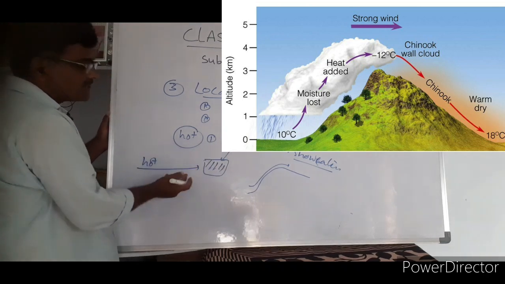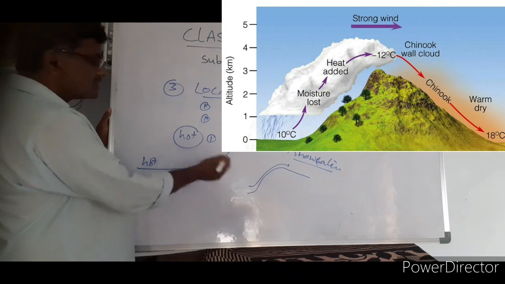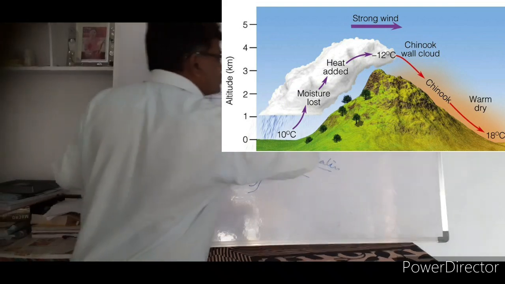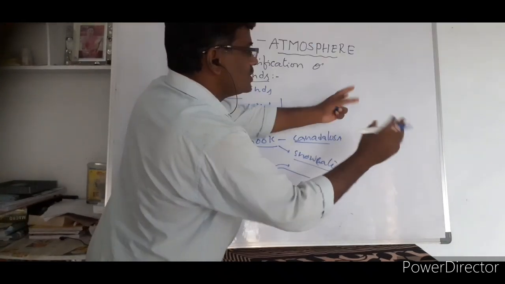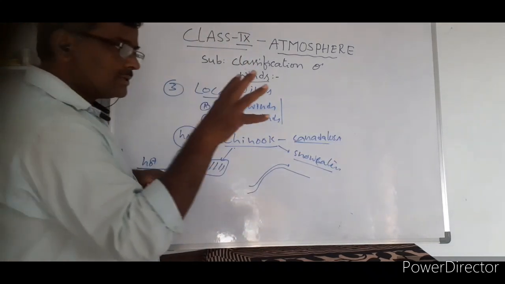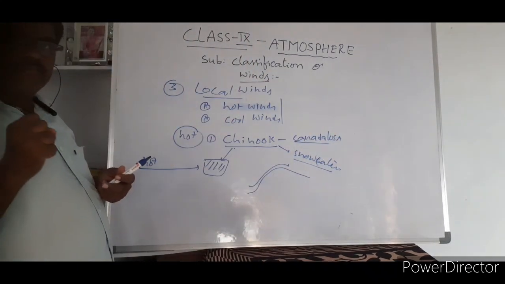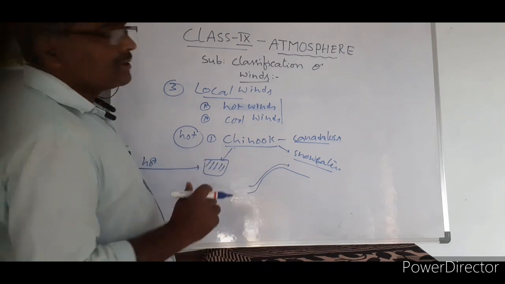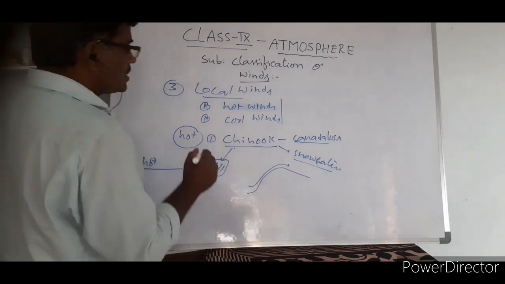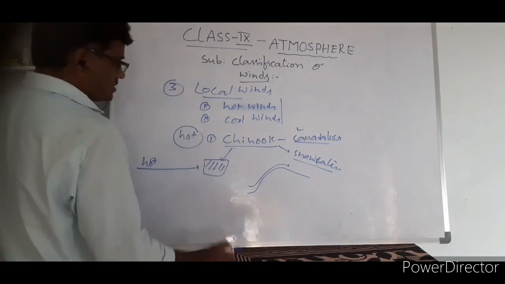That's why we call the Chinook a snow eater. When a hot wind blows towards a region, whatever moisture or snow is there will disappear, because the wind can attract the moisture. That's why we call Chinook a snow eater, mostly blowing in Canada and USA. This is the first example.